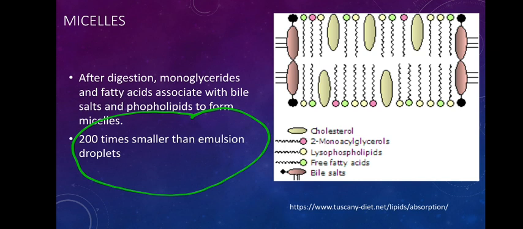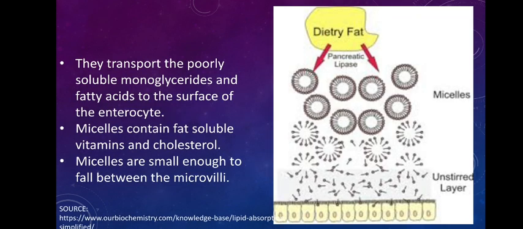These they cannot freely move in the watery lumen. So to make their movement easier, these will be then surrounded by bile salts. They will be providing some kind of support, some kind of covering, and then these fatty acids will be brought to the surface of the enterocytes, and this is for the absorption of the fatty acids and the glycerides, monoglycerides on the surface of the enterocyte.